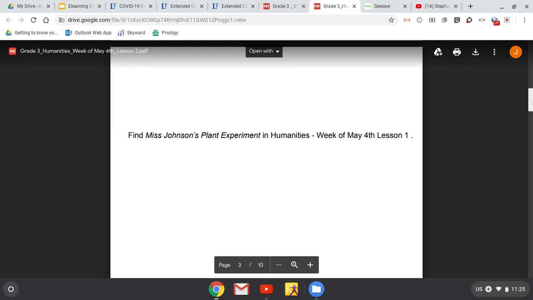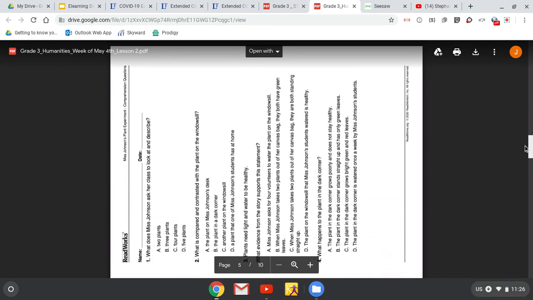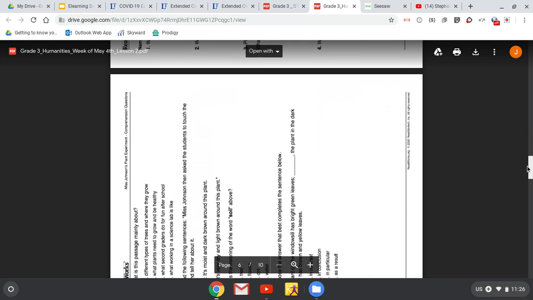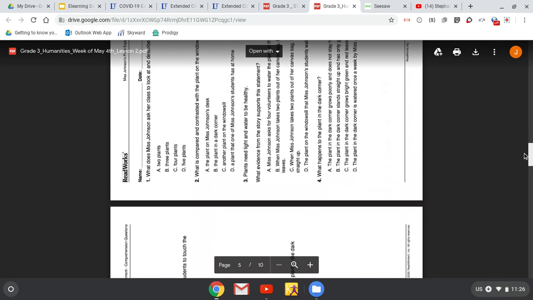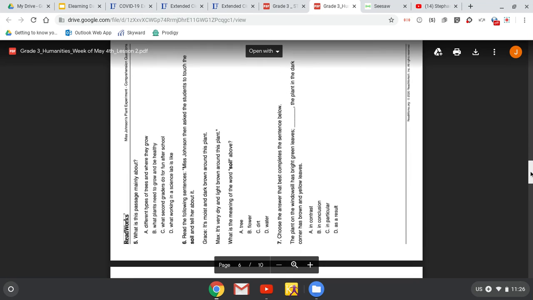Task number 1 is to read the text from yesterday. Reread it and help your brain remember about Miss Johnson's plant experiment. Task number 2 is going to be answering 10 questions. Questions 1 through 7 are multiple choice, and they look like this. Make sure that you're going back to the text to find text evidence to answer each question. Questions 8 through 10 look like this. You may answer these in complete sentences. Again, finding your text evidence to give the best answer possible.